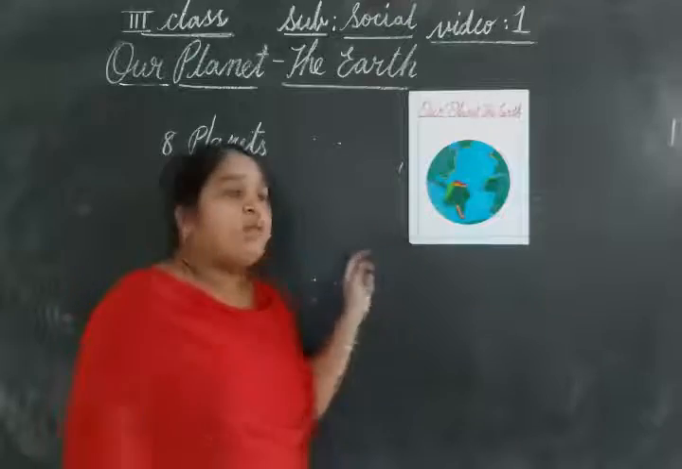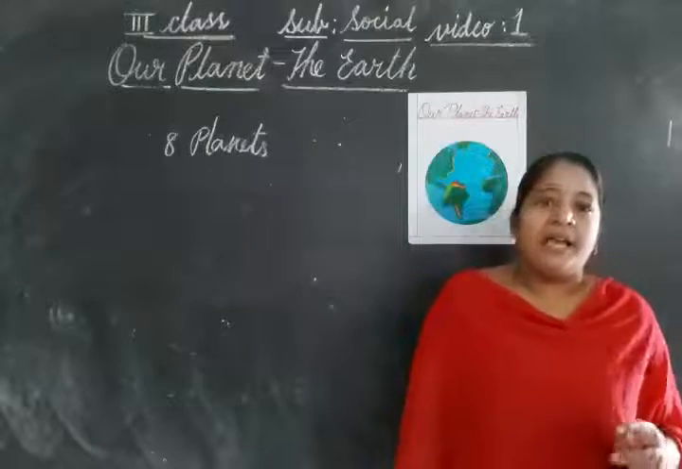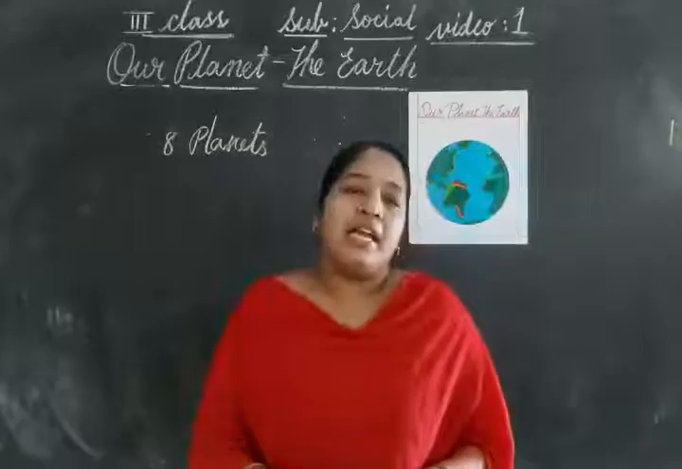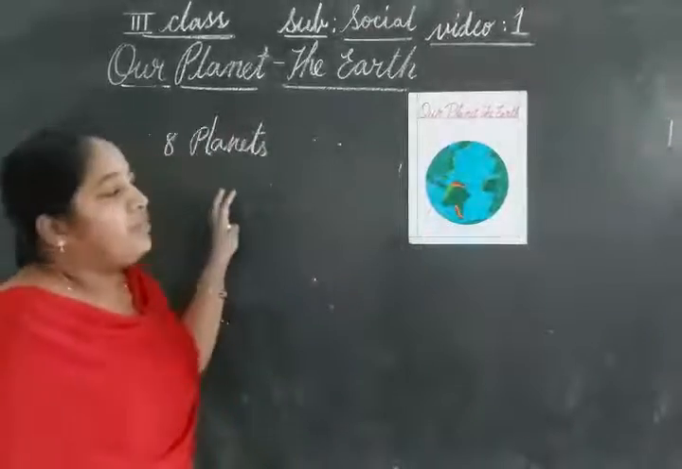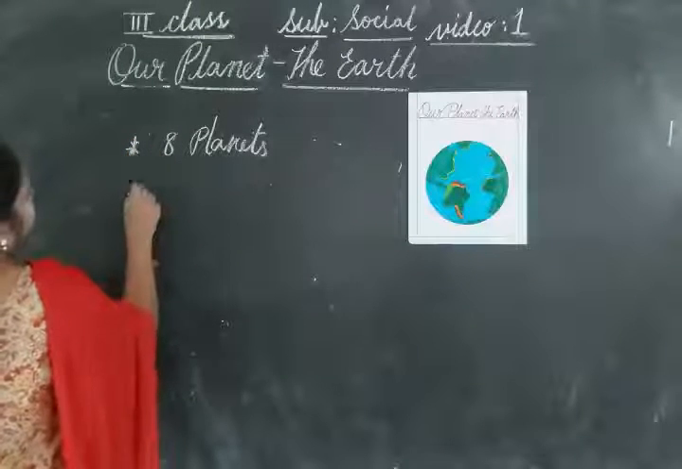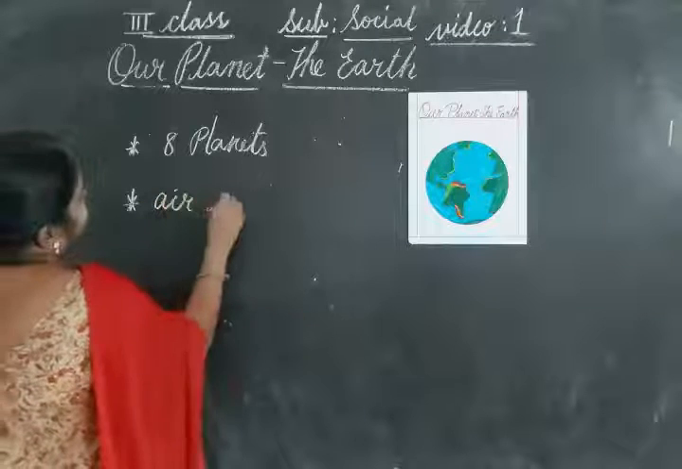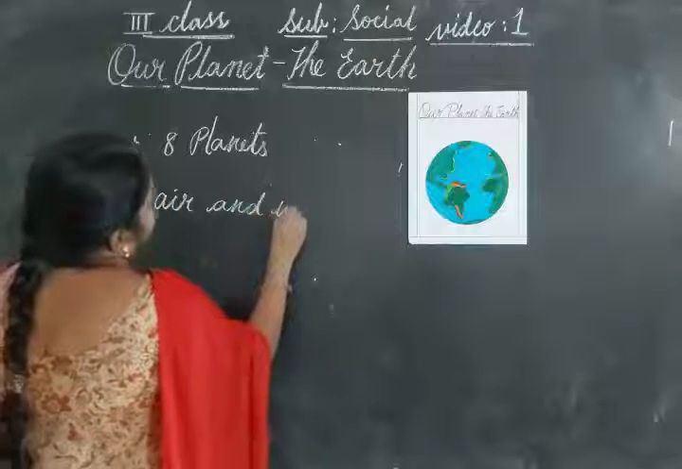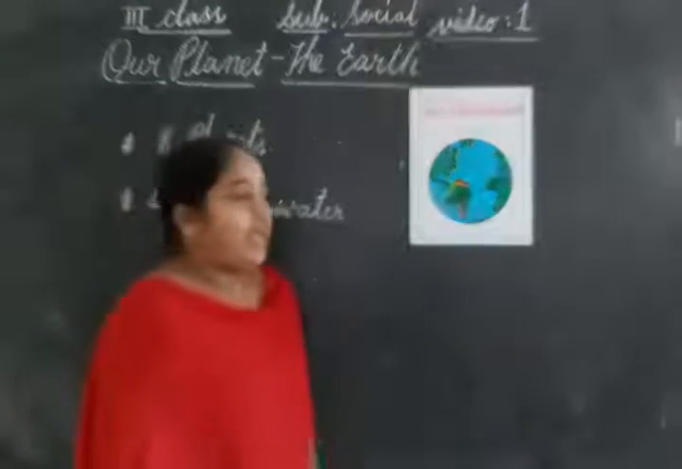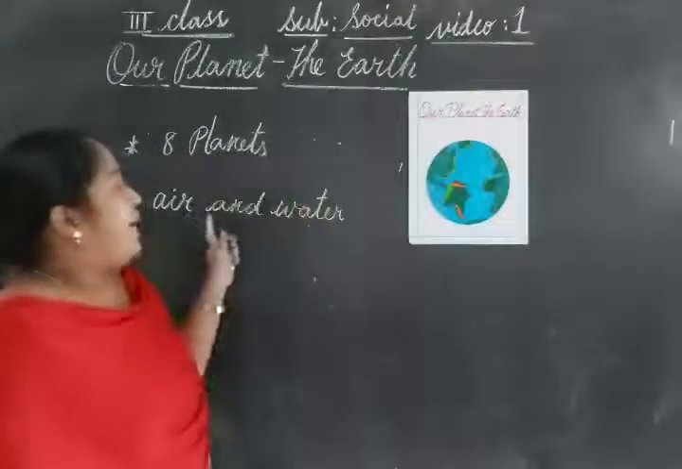Okay. So out of 8 planets, we are living only on the Earth, because Earth is the only planet that supports life. That means on the surface of the Earth, we have air and water. Earth has air and water on its surface. So all living things need air and water.